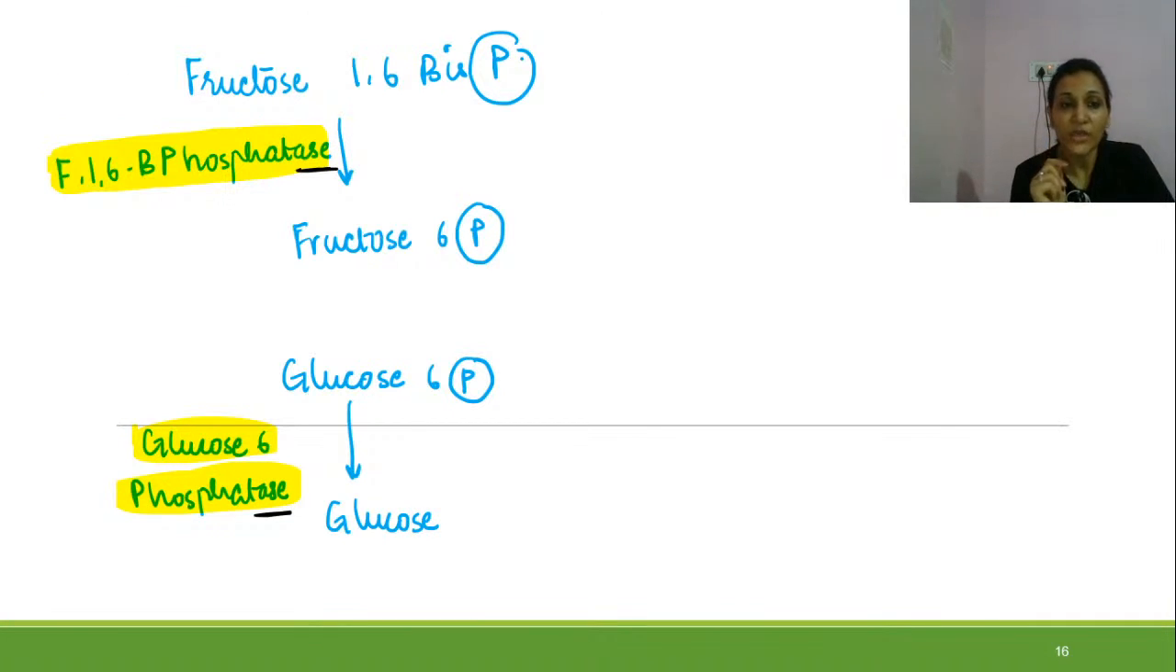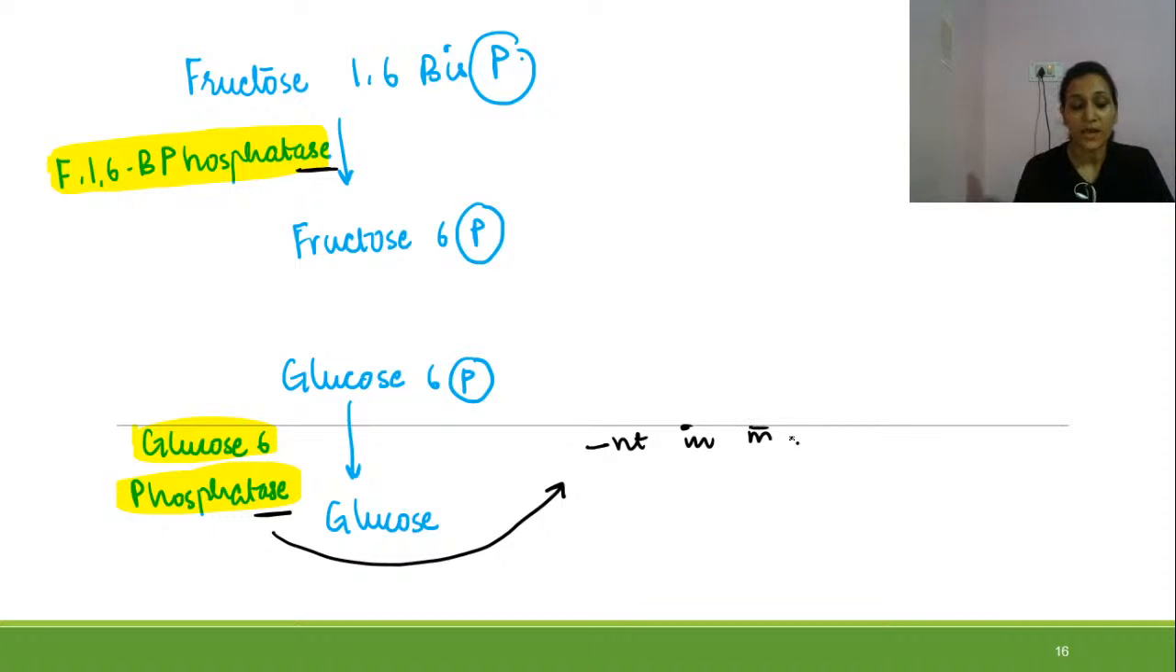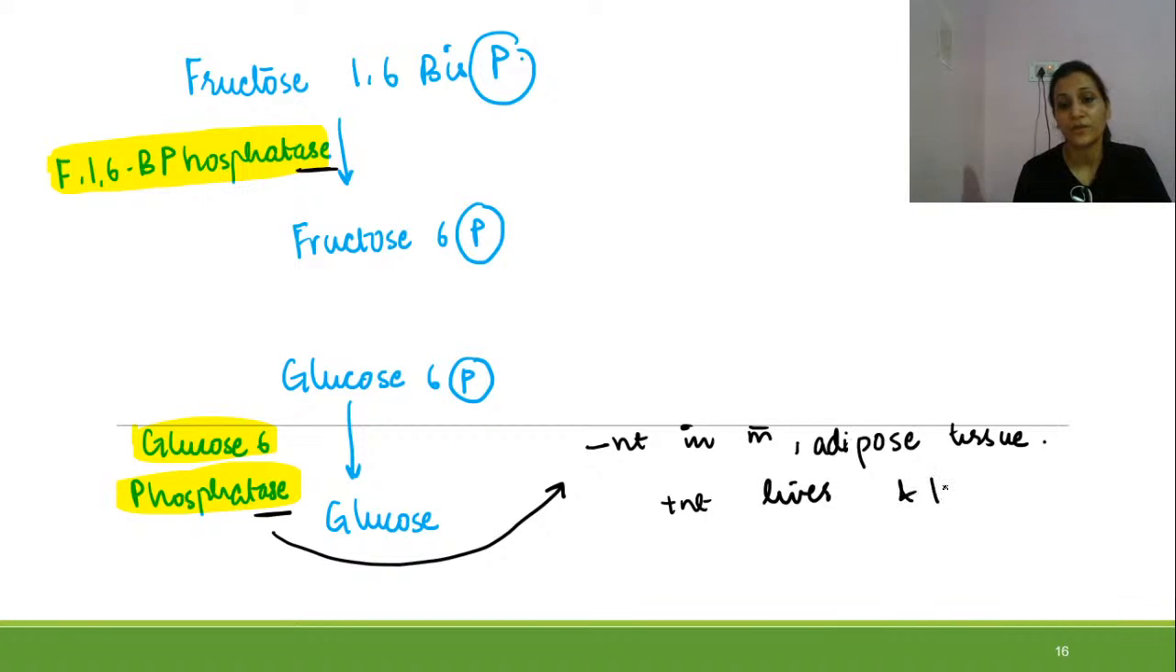So talking about these enzymes, specifically about glucose 6-phosphatase. Remember, this is very important for all kinds of MCQs. This enzyme is actually absent in muscle. Absent in muscles and adipose tissue. So it is present only in liver and kidney.